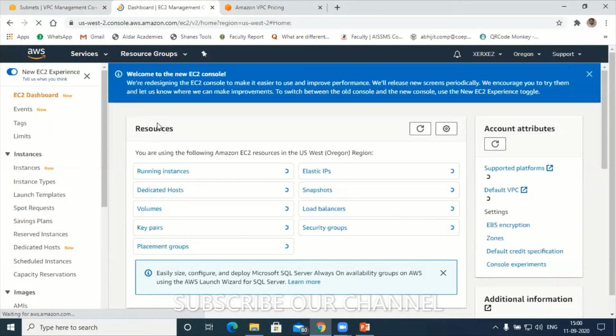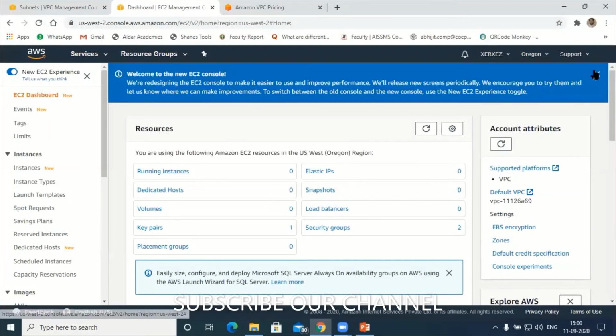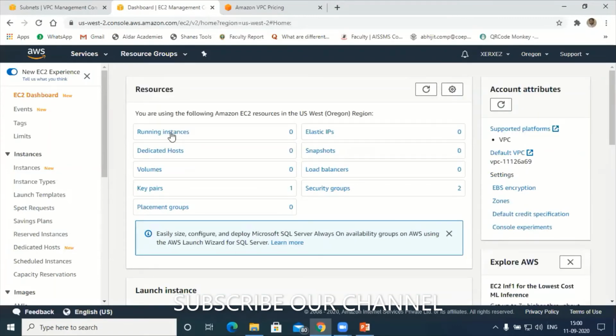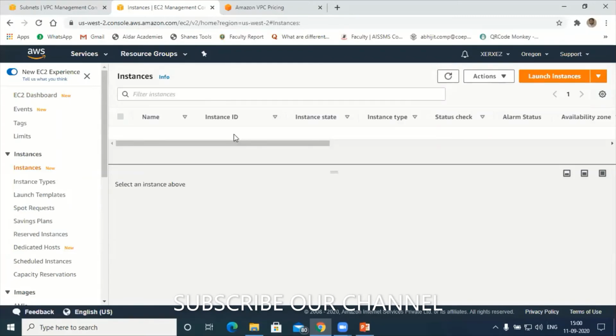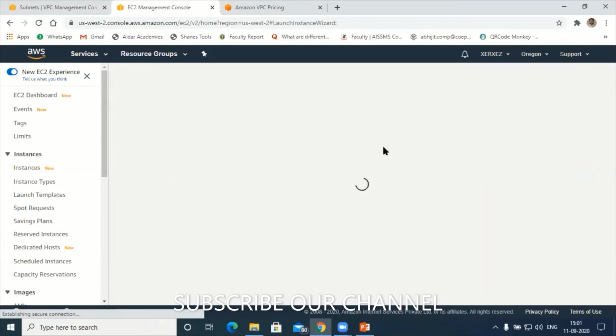Now you have to teach me how to create EC2 instances using the new VPC. Okay, so far there are no instances in this region, the Oregon region. So let's try to create one instance. Okay, running instances. Let me check here. Launch instance. You know this procedure, right, participants? Yes, sir. You know this procedure, but I'll just try to modify it. You will understand now how to create instances.